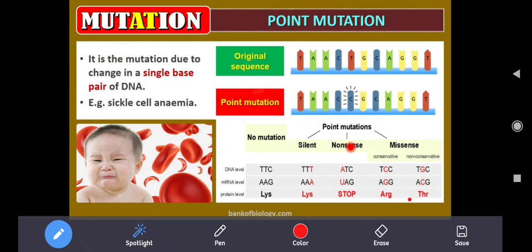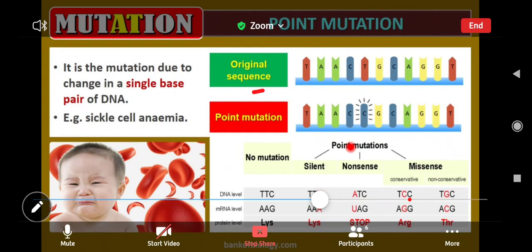Actually, the structure of an RBC is disc shaped and biconcave, isn't it? Now that disc-like RBC becomes sickle type, like a small knife. So this kind of point mutation leads to genetic diseases also.